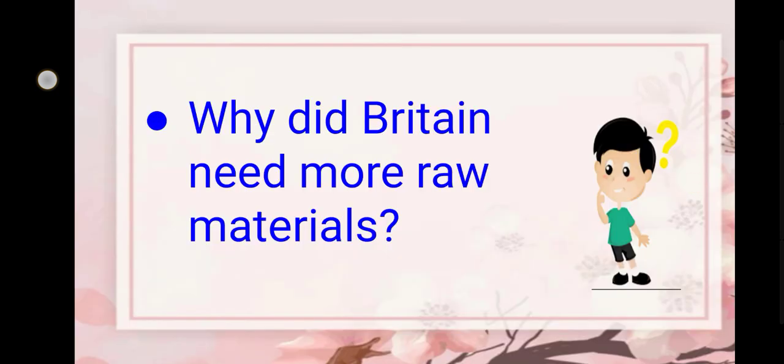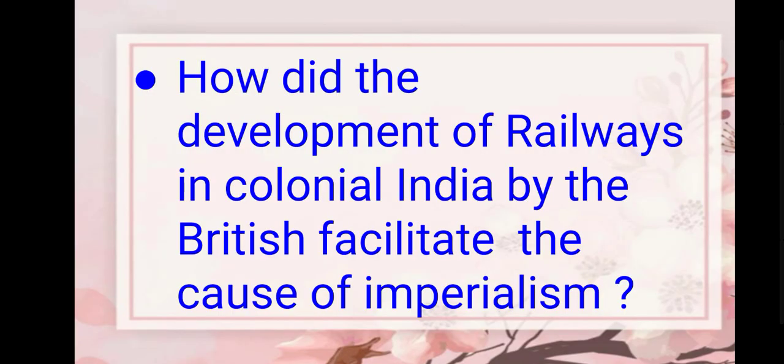Now tell me, why did Britain need more raw materials? Britain needed more raw materials because of its rapid industrialization and a steadily growing number of factories and industries, which resulted in the increased production of goods. Now, here comes the next question. How did the development of railways in colonial India by the British facilitate the cause of imperialism?